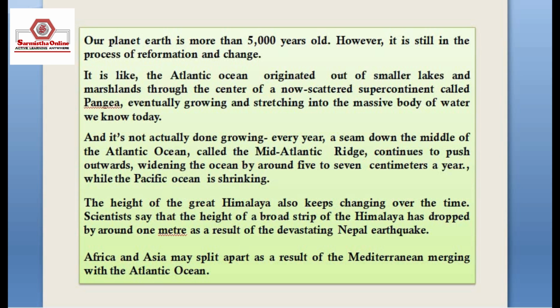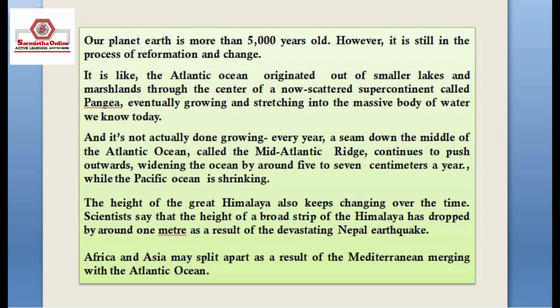A seam down the middle of the Atlantic Ocean, called Mid-Atlantic Ridge, continues to push outwards, widening the ocean by around 5 to 7 centimeters a year, while the Pacific Ocean is shrinking. The height of the Great Himalaya also keeps changing over the time.